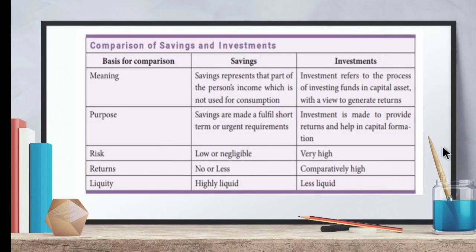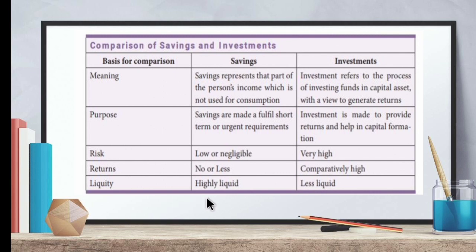So this is the comparison. Savings means we are saving a part of our income. Investment means purposely we are saving to get a high return. And savings is for urgent requirements. Savings means we can withdraw it if there is any emergency, whereas in investment, only after the completion of the specified term can we get the returns. Then the risk is low in savings, whereas in investment the risk is high. And the returns will be less, depending upon the interest of the bank. But in investment the returns will be high when compared to savings.